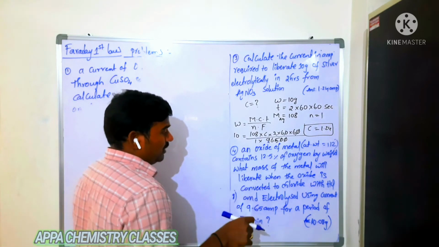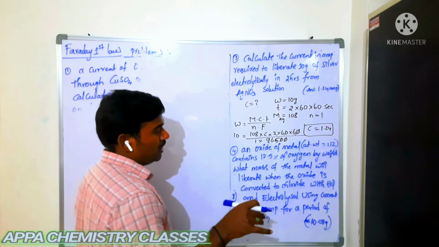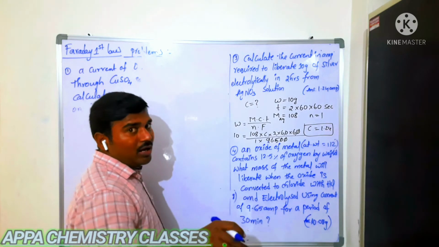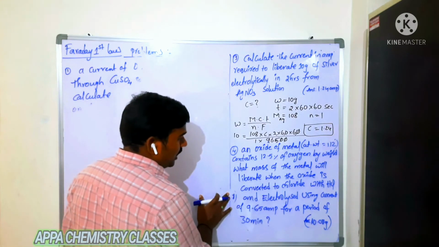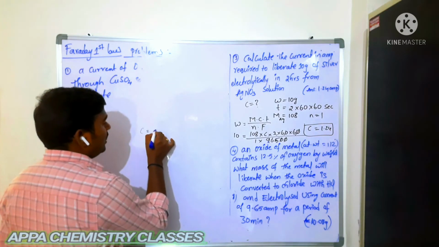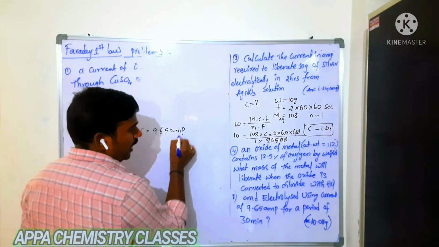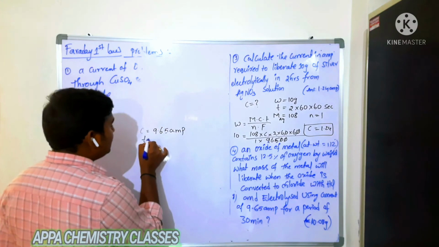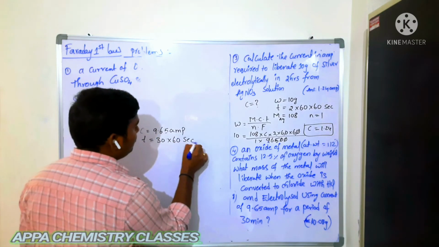What mass of the metal will be liberated when the oxide is converted to chloride with HCl? The oxide reacts with HCl and is converted to chloride and electrolyzed using a current of 9.65 amperes for a time of 30 minutes, that is 30 into 60 seconds.